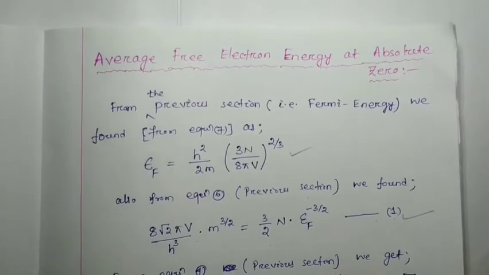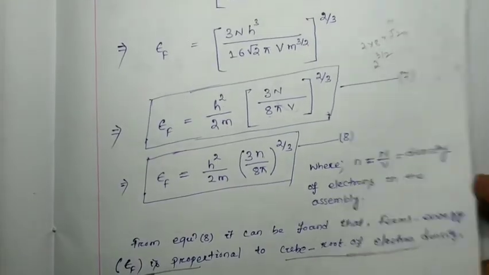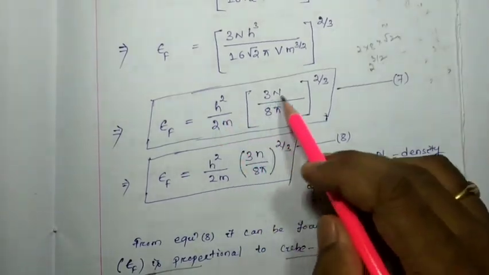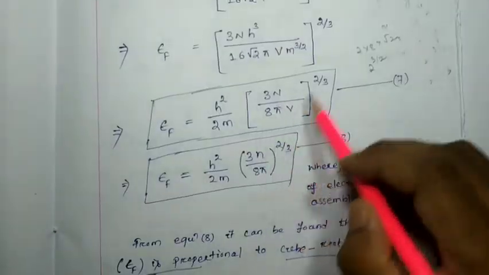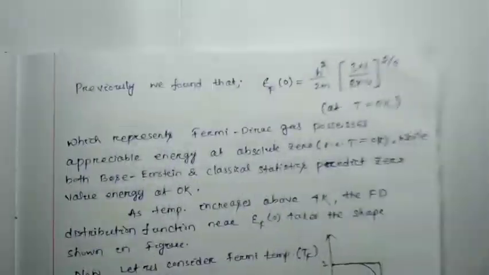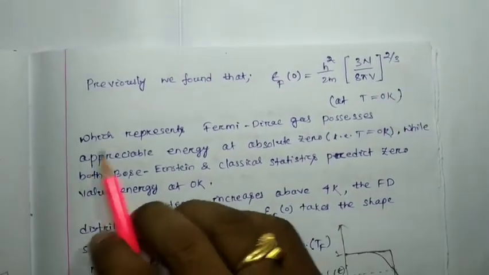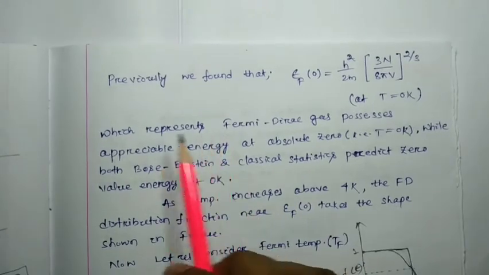This expression, h square by 2m, 3N by 8 pi V to the power 3 by 2, that is your expression at 0 Kelvin, means absolute 0, which represents, carefully you have to watch,